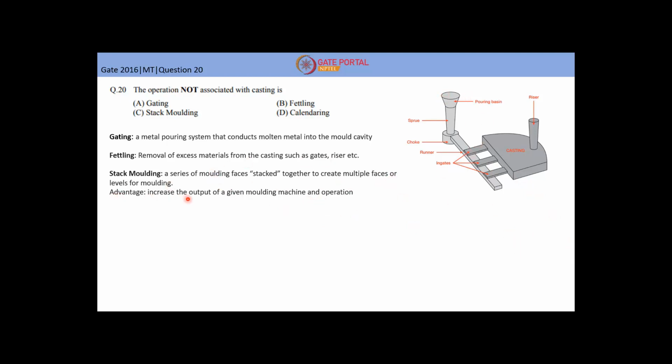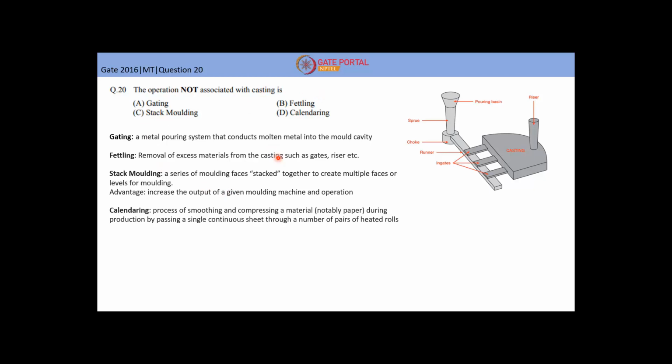The advantage is the increase in output of a given molding machine, which is required in industry. Let's say I want to have 400 molds in a particular hour. So this is used in industry to increase the output. So stack molding is also associated with casting.